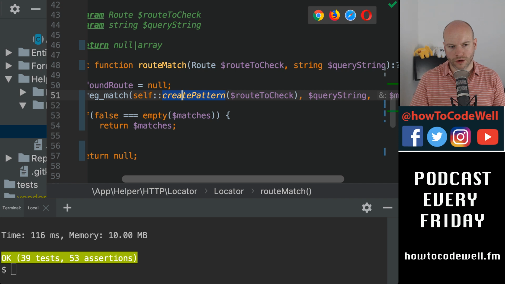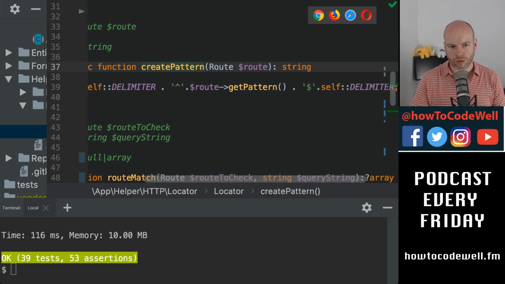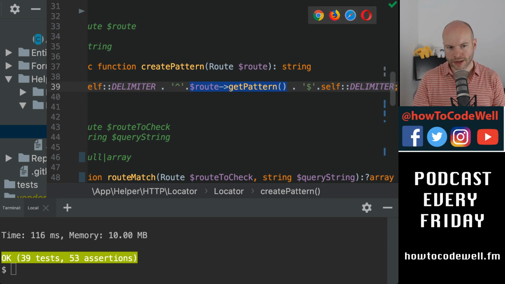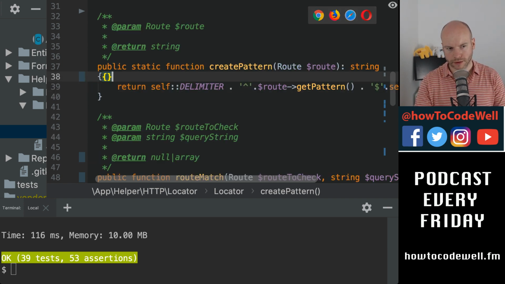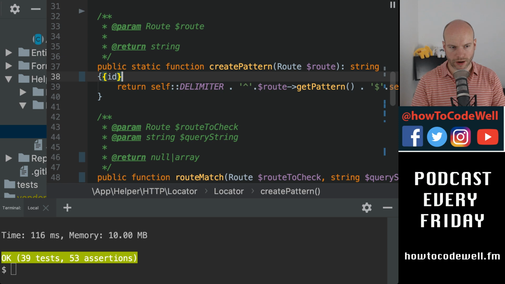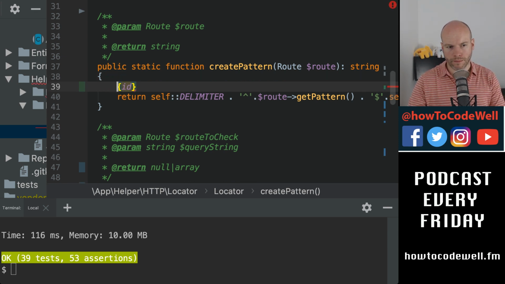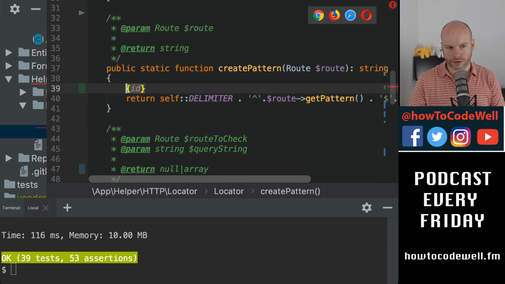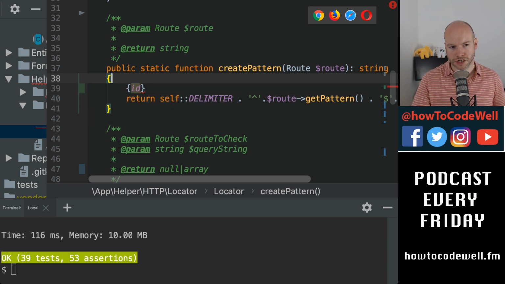So we could do at this point, we get the pattern. That's going to be the raw pattern, and in that pattern we'll have the ID malarkey. So we would check for that. So it would be another regular expression to check for these things.